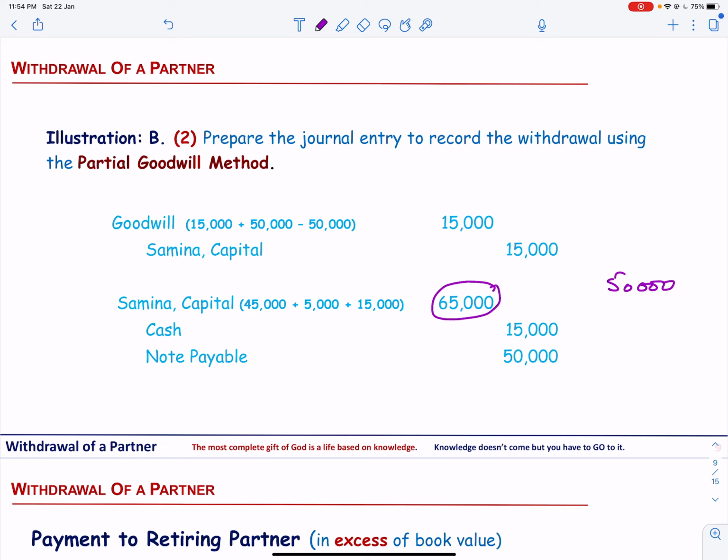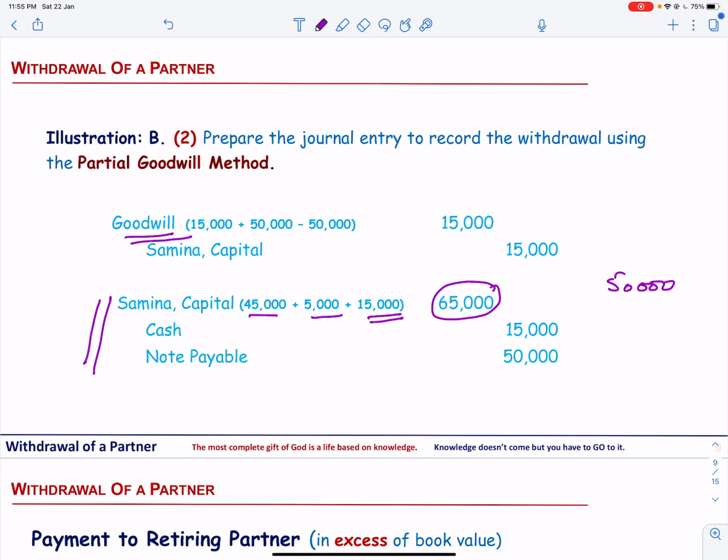The excess amount paid to her is recorded as goodwill under the partial goodwill method, as other partners are not affected in this method. In the second journal entry, we close Samina's account by debiting her capital account by 65,000. You can recall that her capital balance was 45,000 and her capital increased by 5,000 on revaluation of assets, and obviously the remaining 15,000 is the goodwill.